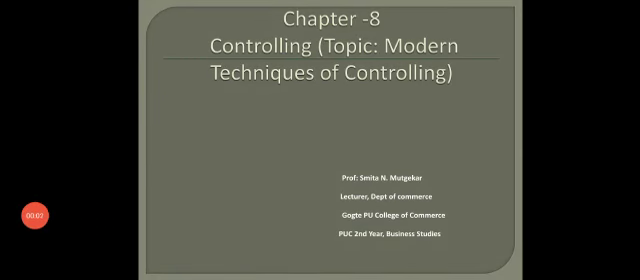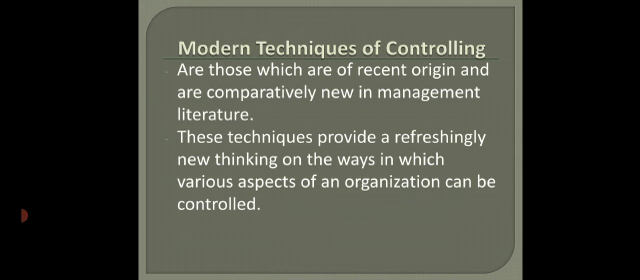Hello students. Today we are going to deal with a topic from chapter 8, Modern Techniques of Controlling. In your previous class you might have studied the traditional methods of controlling, but in today's class we will see modern techniques of controlling. Controlling is an important aspect of the organization to increase the profit or to have proper management of the activities. Controlling is a must. So there are modern techniques of controlling.